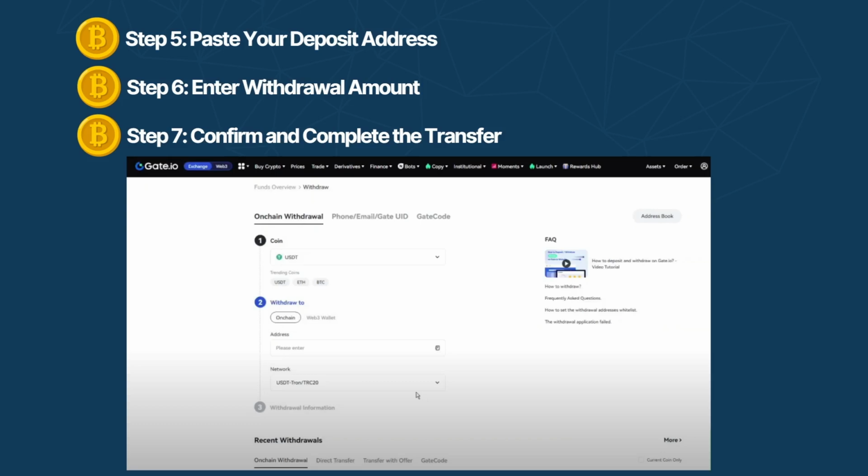Step 6. Enter withdrawal amount. Now enter how much USDT you want to transfer. Keep in mind that there's a fixed fee of 1 USDT regardless of the amount you send. For example, if you send 10 USDT, you will receive 9 USDT in your OKX account.